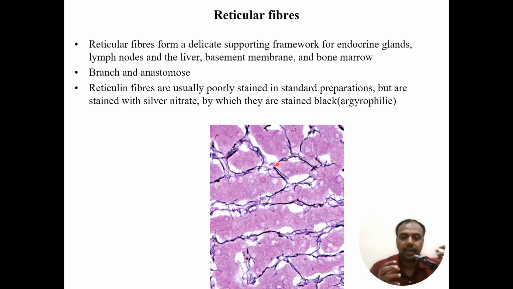And reticular fibers are usually not seen with hematoxylin and eosin staining. So they can be stained by using silver nitrate. When we use silver nitrate, they get stained and appear black, as in this diagram. So they are silver loving fibers, which are also called argyrophilic fibers.